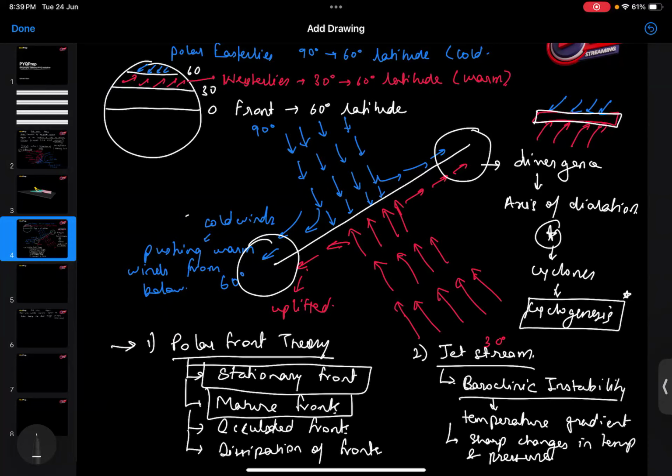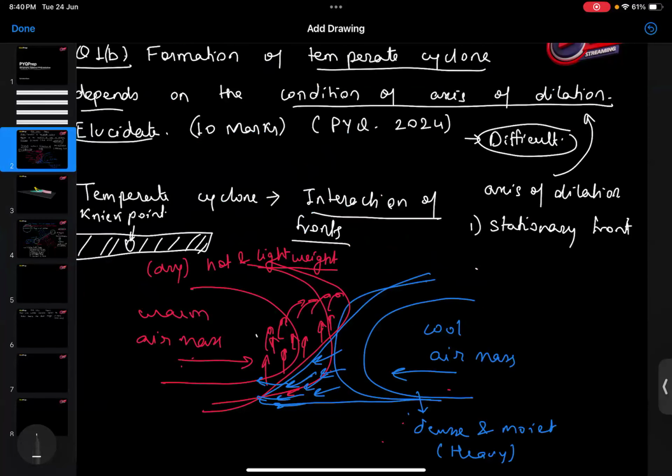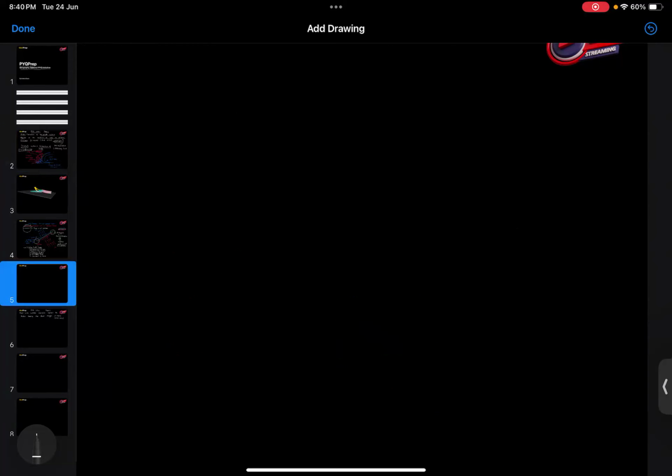So this is the condition of formation of a cyclone, and this is the concept of the axis of dilation. Here we can use the polar front theory, the jet stream theory, and baroclinic instability, which helps us realize how the formation of fronts takes place.